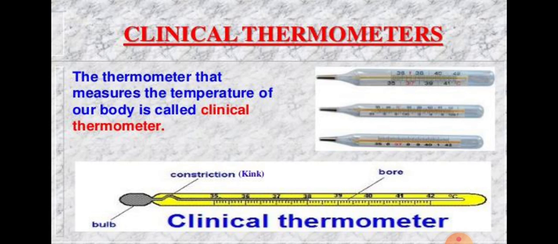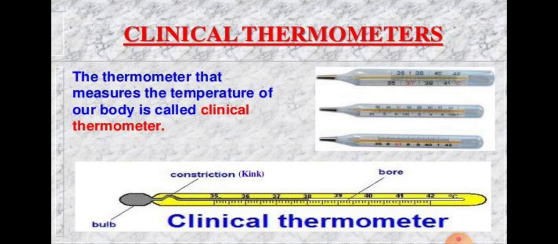See this figure. In this figure you see marked from 35 degrees Celsius to 42 degrees Celsius. The clinical thermometer has a very short range of temperature, from 35 to 42 degrees Celsius.